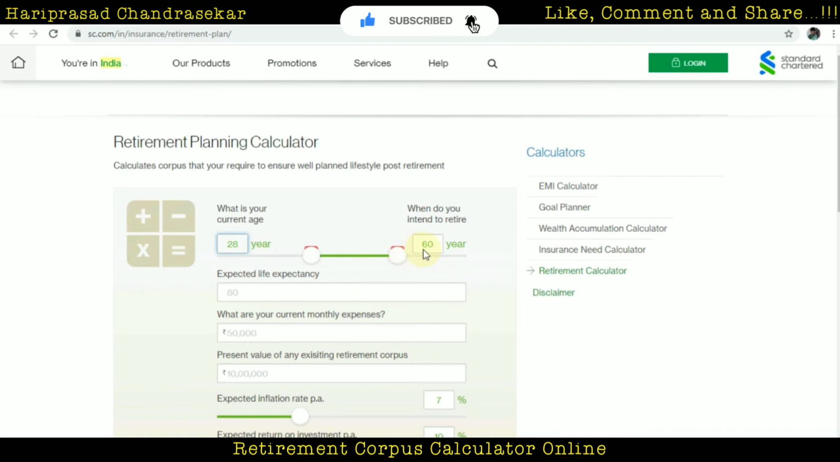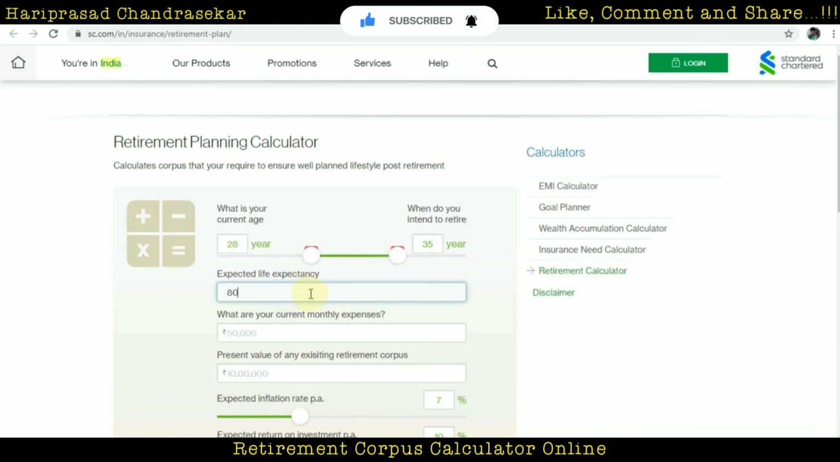And when do you intend to retire? Actually, I want to retire as soon as possible, because for 6 years now, I have just been struggling for my life. Okay, so I can put the retirement age as 35.